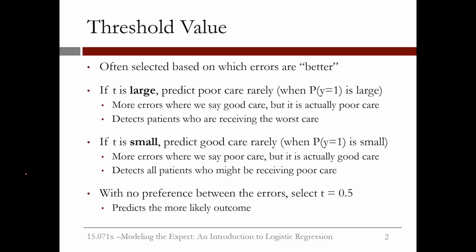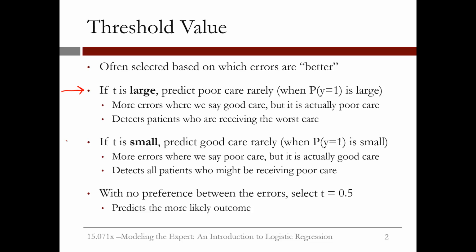There are two types of errors that a model can make. Ones where you predict 1 or poor care, but the actual outcome is 0, and ones where you predict 0 or good care, but the actual outcome is 1. If we pick a large threshold value t, then we will predict poor care rarely, since the probability of poor care has to be really large to be greater than the threshold. This means that we will make more errors where we say good care, but it's actually poor care. This approach would detect the patients receiving the worst care and prioritize them for intervention.